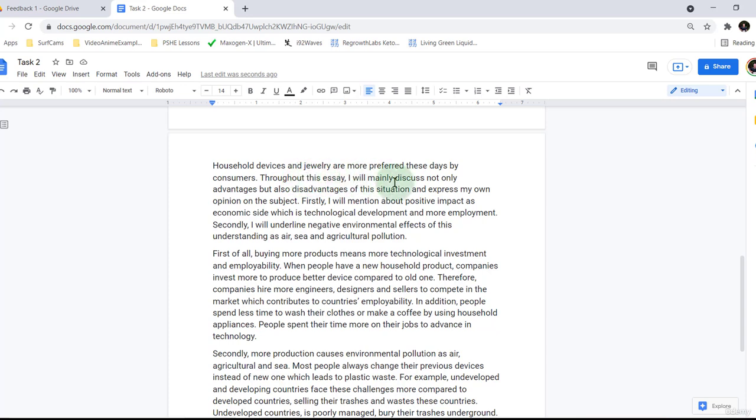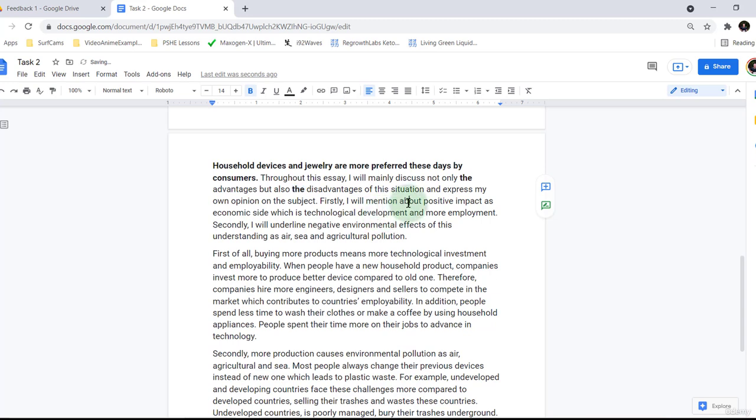Household devices and jewellery are more preferred these days by consumers. Throughout this essay, I will mainly discuss not only the advantages, but also the disadvantages of this situation and express my own opinion on the subject. Firstly, I will mention, I'm going to try and highlight for you where I've made changes. Apologies.